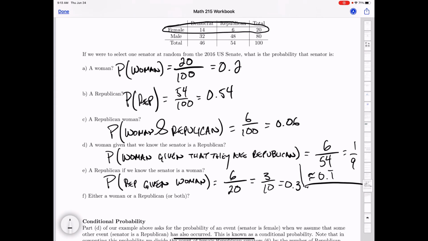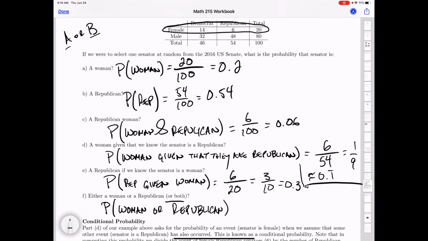Now, how about this one? The probability of being a woman or a Republican. I'm not going to write the wording "or both" because in mathematics or statistics or logic, when you say A or B, it means A or B or both. You have to get used to that because that's not what people mean by "or" in everyday speech. Like if someone says, hey, I'm going to the market to get a sandwich, would you like a turkey sandwich or a veggie sandwich? They're not asking, would you like a turkey or a veggie or both? But in math, we would assume that means a turkey sandwich or a veggie sandwich or both.